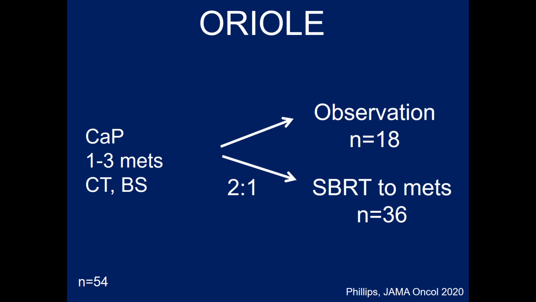Finally, the ORIOLE study, which is patients with prostate cancer, 1 to 3 Mets on conventional imaging, CT of the abdomen and pelvis, and bone scan, 54 patients, 2-to-1 randomization. The control arm, again, is observation. So these are men with metastatic disease in whom the standard arm is to do nothing. 2-to-1 randomization, SBRT to metastatic disease.